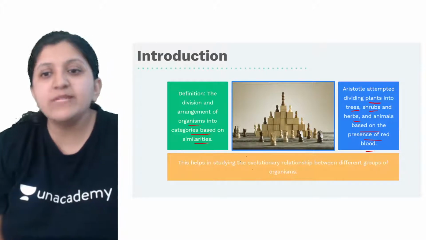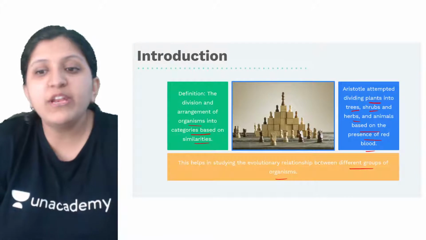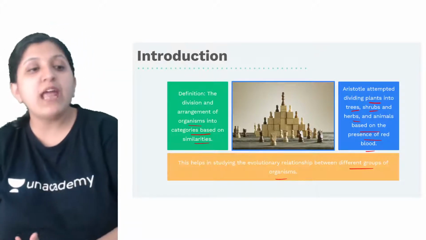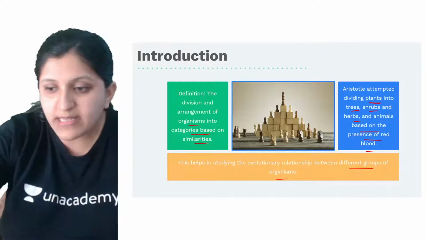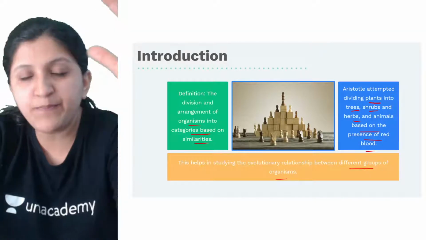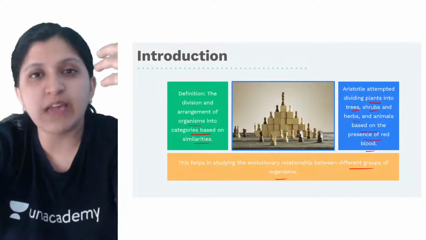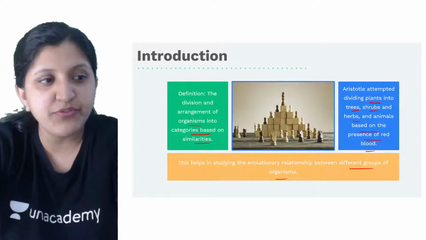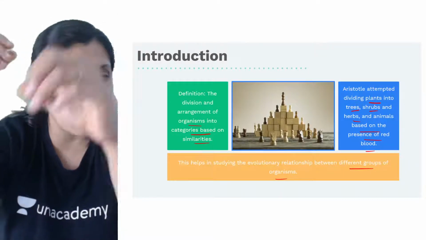This helps in studying the evolutionary relationship between the different groups of organisms, so we can understand how exactly evolution has occurred. Earlier it was a very tiny plant, then it started dividing further, and with further division there were more organisms.